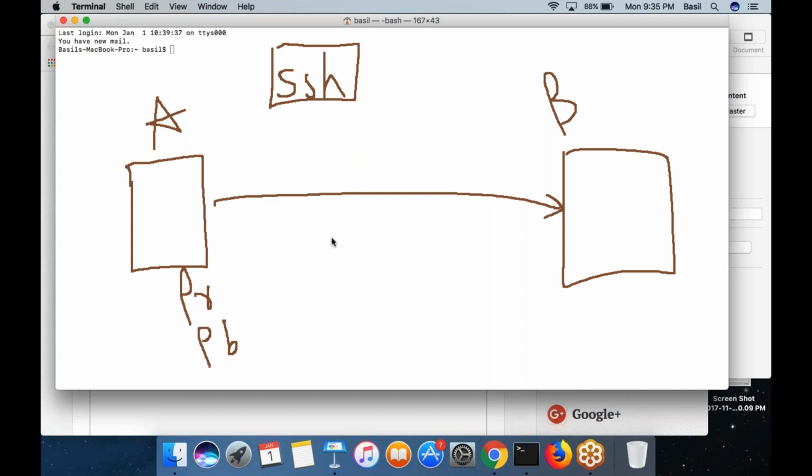So assume what A would do is, A will encrypt this SSH connection with the private key of A. And then when the connection hits computer B, and if this public key is saved in computer B, then machine B will try to decrypt the SSH connection using the public key that is saved inside this computer.